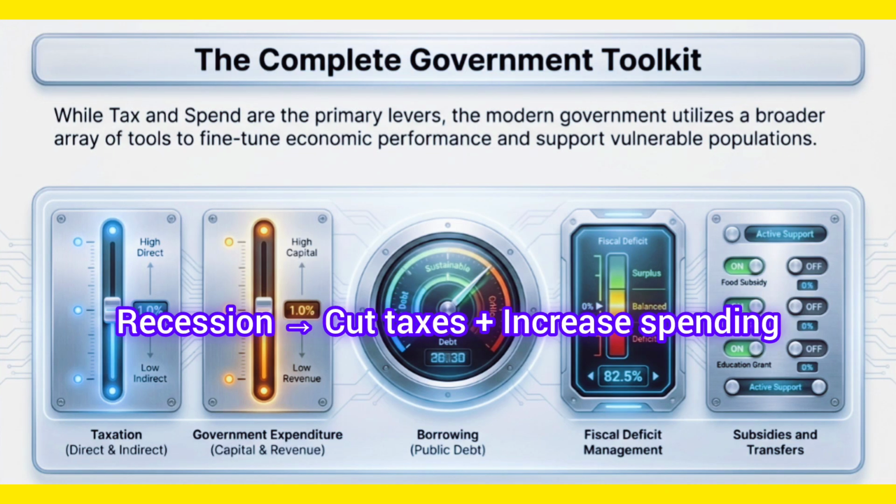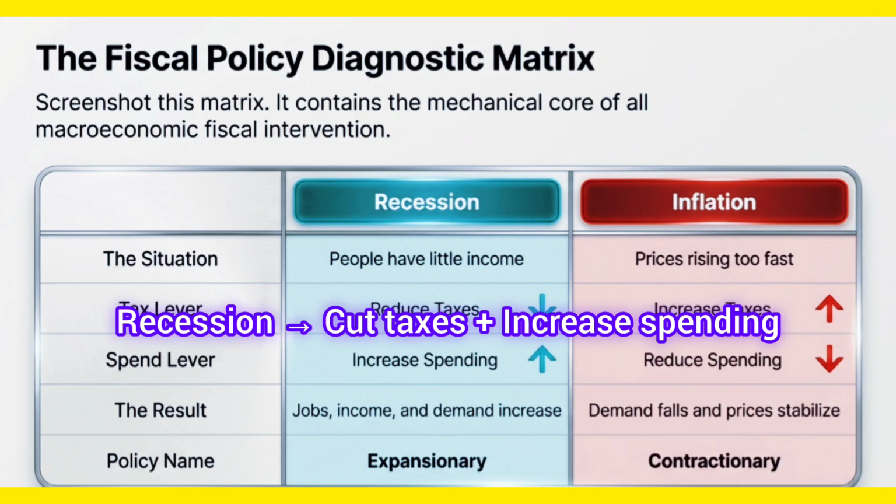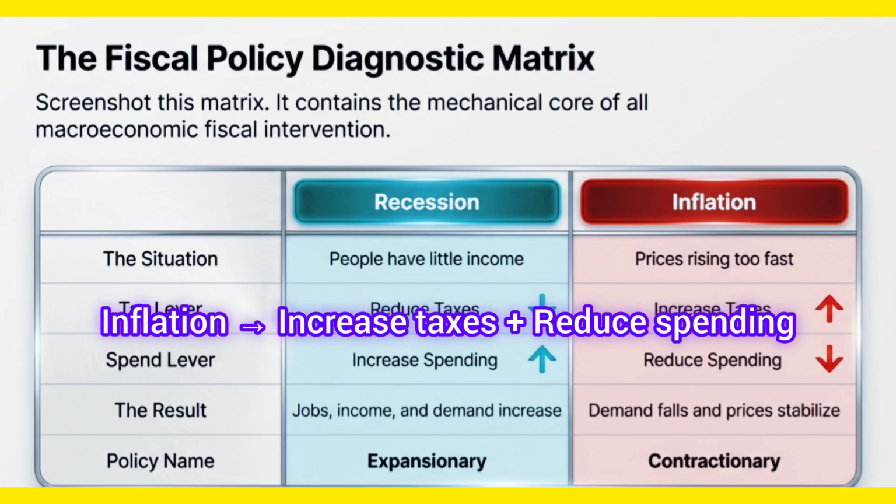One-line revision: recession, cut taxes plus increase spending. Inflation, increase taxes plus reduce spending.